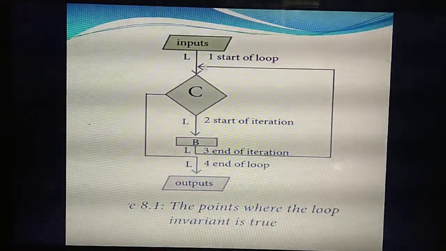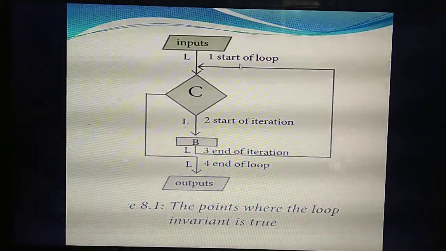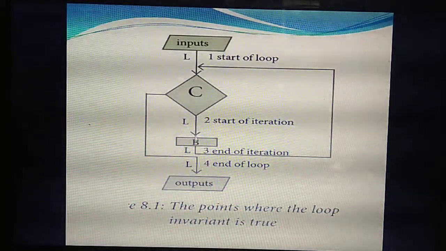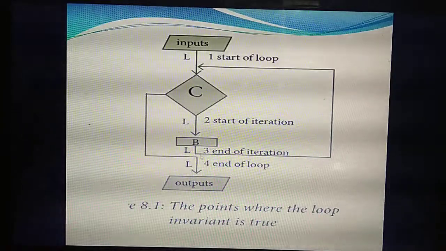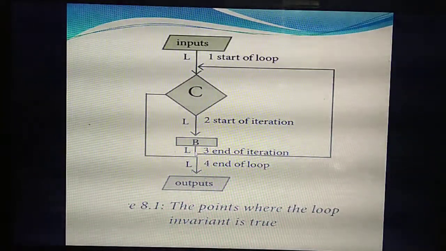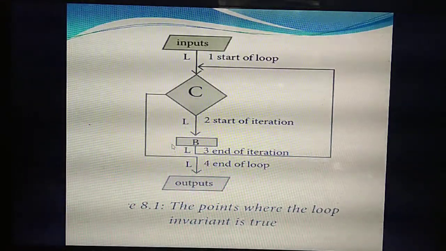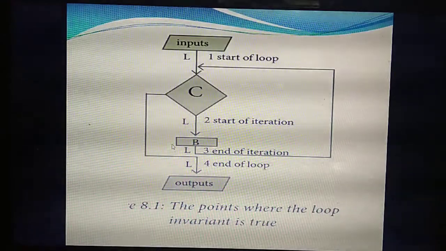So when does the condition become true? At the starting of the loop, after giving the input, for example a, b as 10, 15. With this input, the loop invariant is true at the start of the loop. Then giving the condition, this is the iteration; here also it is true. Then the loop body; here also it is true. Then at the end of the iteration and the end of the loop, here also it is true. Loop invariant is very, very important. If they ask, you need to write the definition, then the syntax and this flowchart.